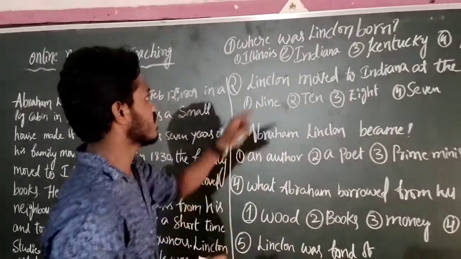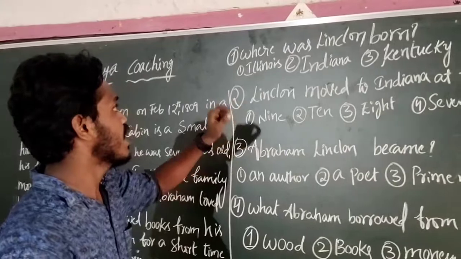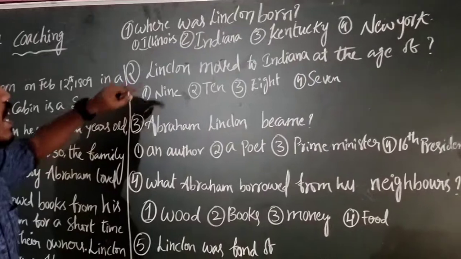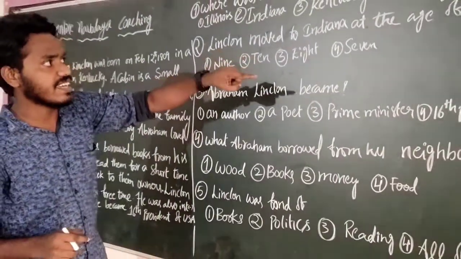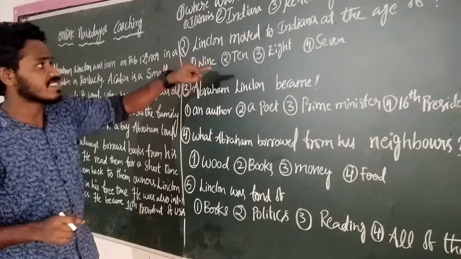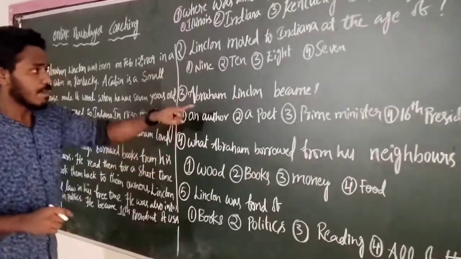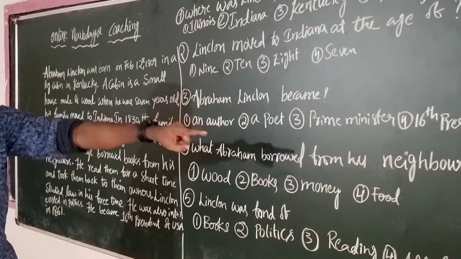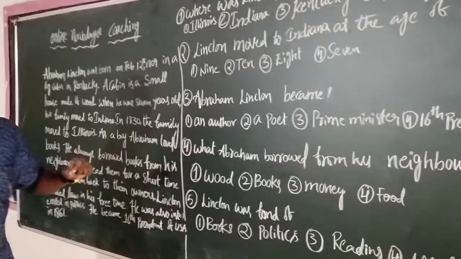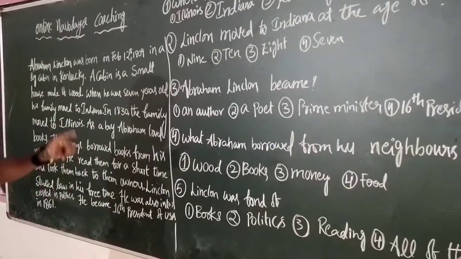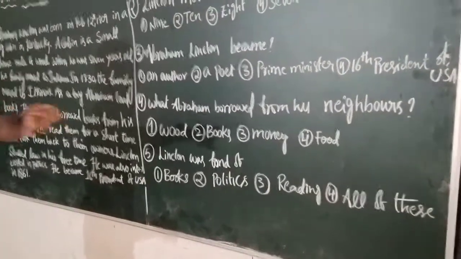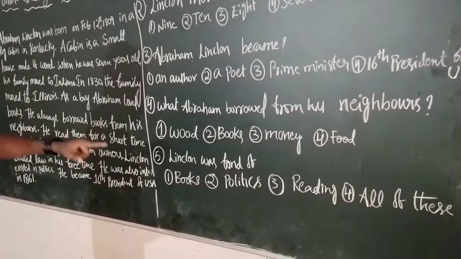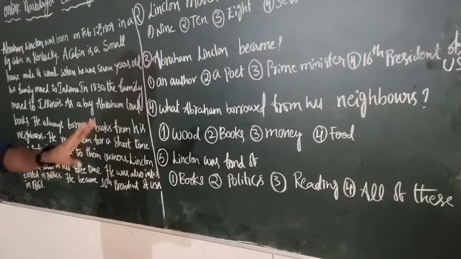The first question is, where was Lincoln born? The options are Illinois, Indiana, Kentucky and New York. Lincoln moved to Indiana at the age of 9, 10, 8 and 7. Abraham Lincoln became an author, a poet, Prime Minister, or 16th President of USA. What did Abraham borrow from his neighbors? Wood, books, money and food. And the fifth and last question is, Lincoln was fond of books, politics, reading, or all of these.